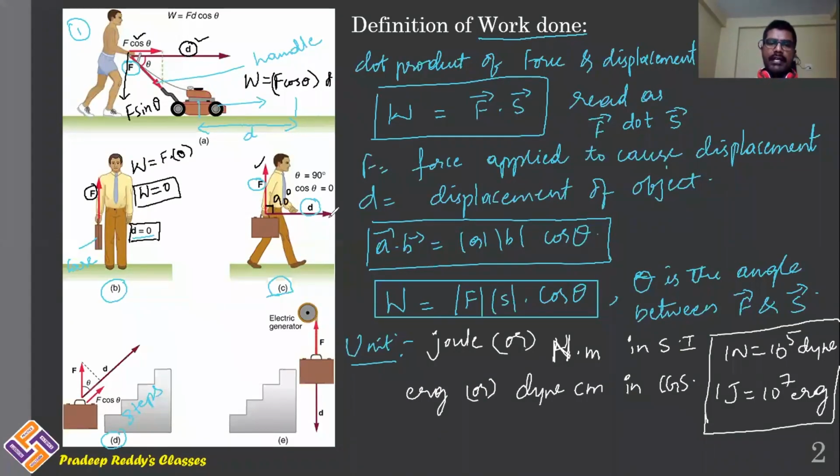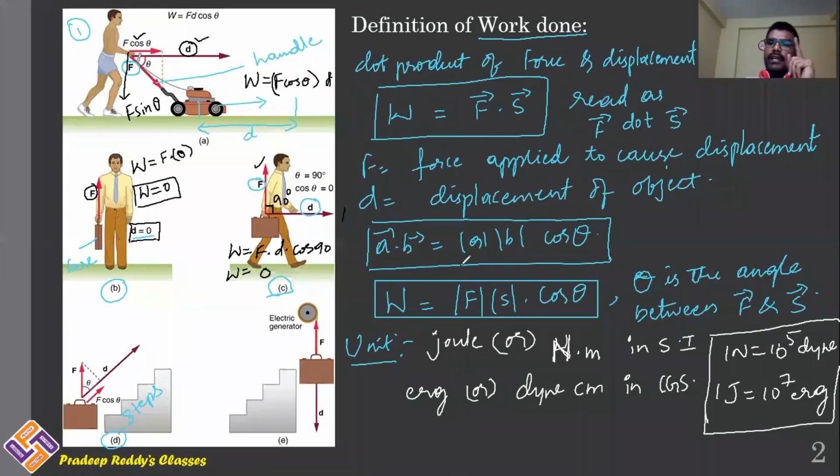Force and displacement both are perpendicular to each other. As they are perpendicular, theta will be taken as 90. Cos 90 will be equal to 0. So therefore, here you can write work done W is equal to F into D into cos 90, because the angle between F and D is 90, cos 90 is 0. Therefore, work done is equal to 0.